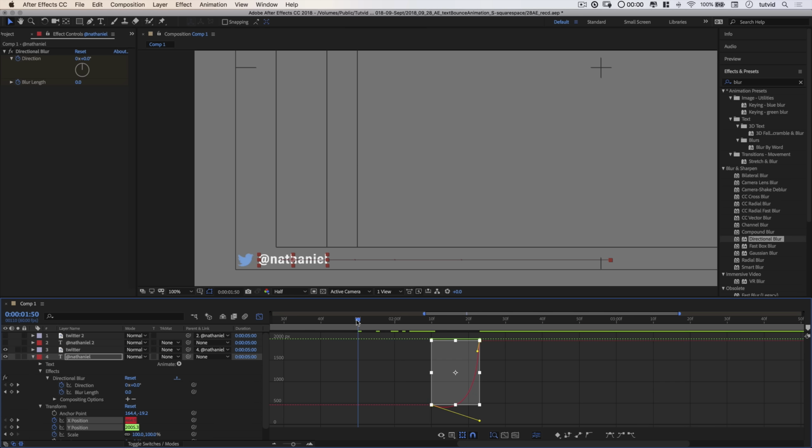So let's just play through this and see what it looks like. You can see just a nice little bump. It's almost an accent thing. Maybe I want it to bump a little bit further, something kind of like that before it shoots inward. So it bumps and just takes off just like that. Very cool. I think that'll work for us.